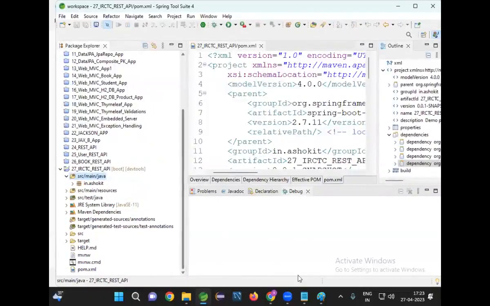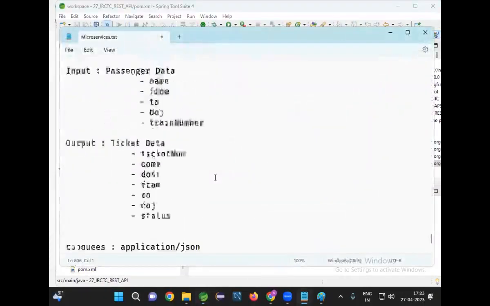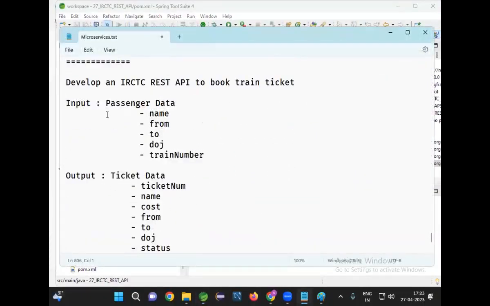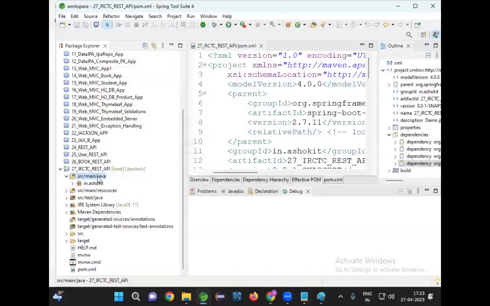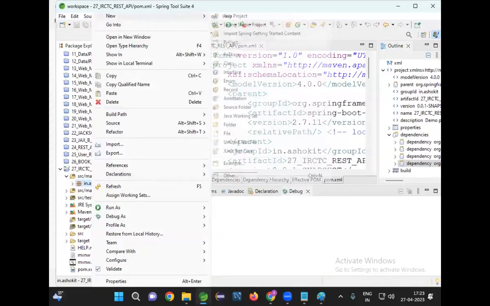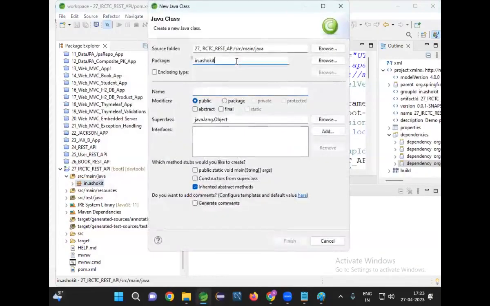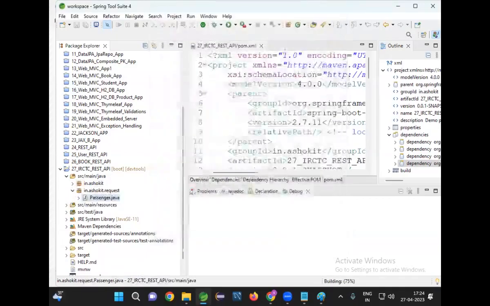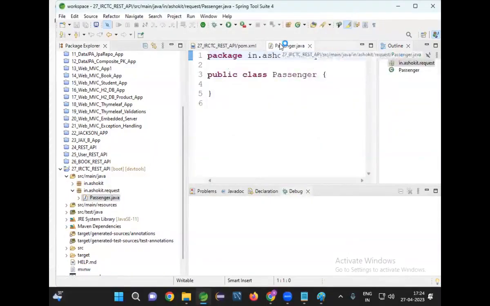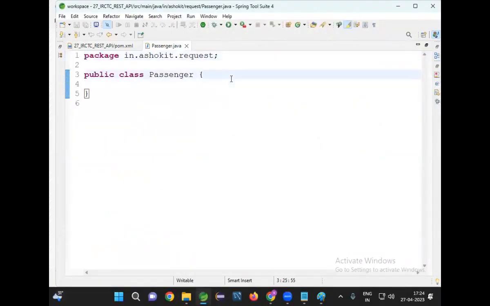Once our project creation is completed, the next step is to create your binding classes. The client will send JSON data, and I need to represent that JSON data in object format. So now let me create my binding classes, new class. Here I'm creating a binding class. First one is the request. I'm taking Passenger. Passenger is a request class that is used to hold request data.